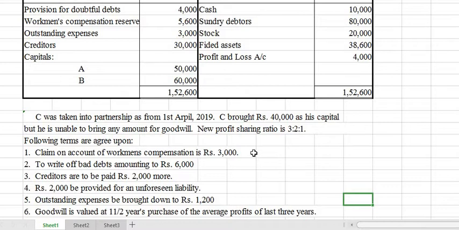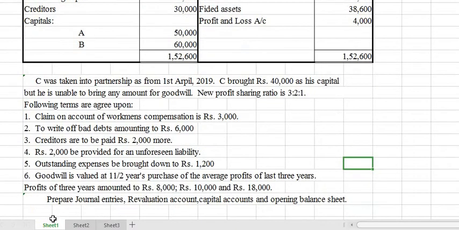Then creditors are to be paid rupees 2,000 more. Creditors increased. Then unforeseen liability of 2,000 rupees is to be provided for. That is also an increase in liability. Then outstanding expenses are to be brought down to rupees 1,200. And goodwill is valued at 1.5 years' purchase of the average profit of the last 3 years. We have to prepare journal entries, ledger accounts, capital accounts and the opening balance sheet after the admission of C.